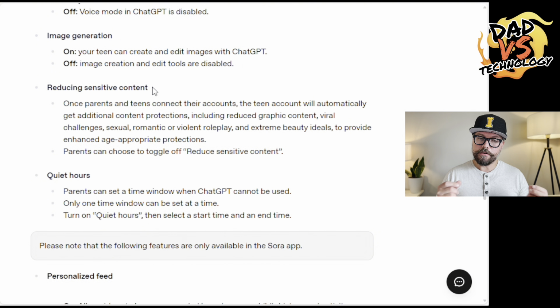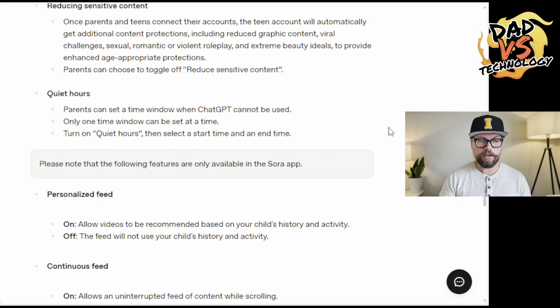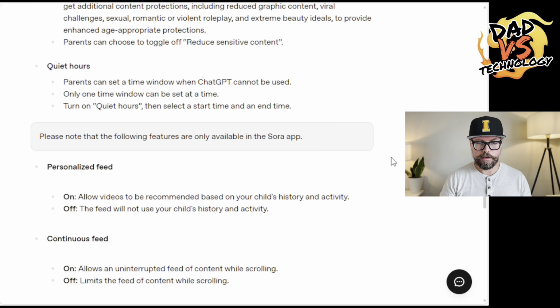So this can be toggled off, but I would recommend leaving it on. And then quiet hours can be set. You can only have one quiet hours window at a time, and you can set a time frame for what the quiet hours can be.